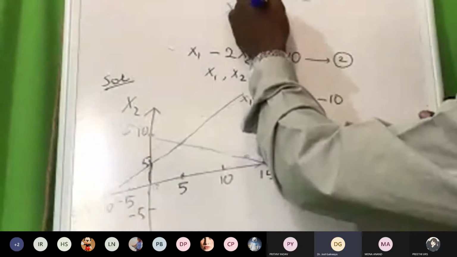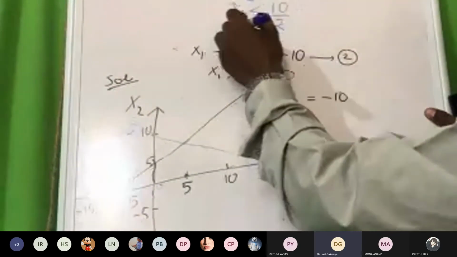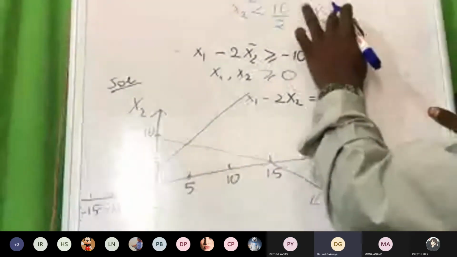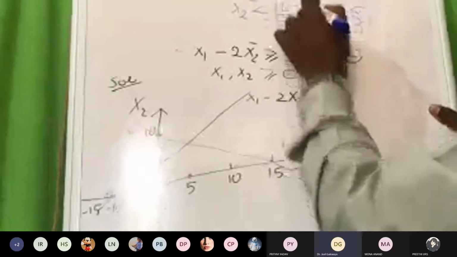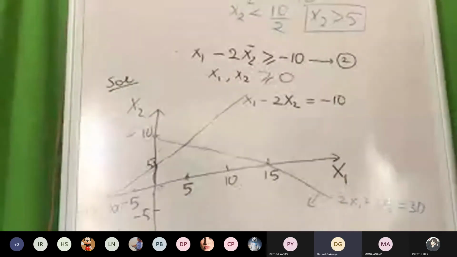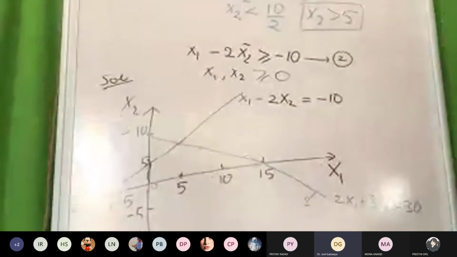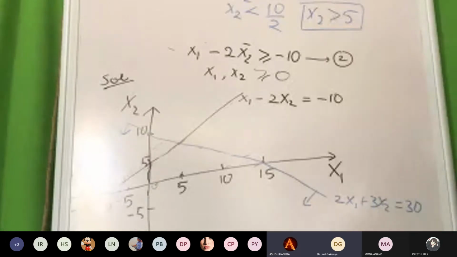Since it was greater than, now the sign changes. x2 is greater than 5? Now, x2 is greater than 5, where is x2? The numbers which are above? Should it be greater than 5?